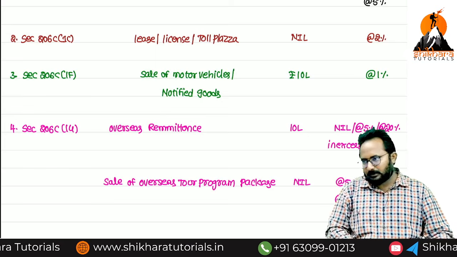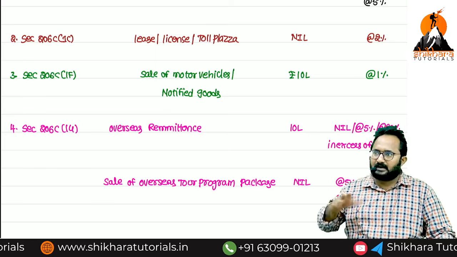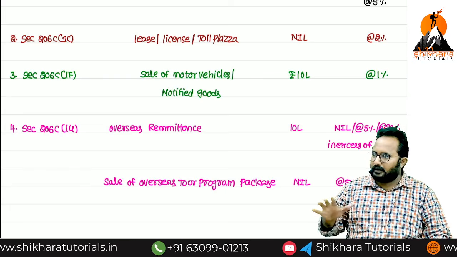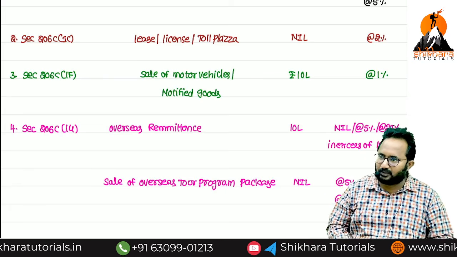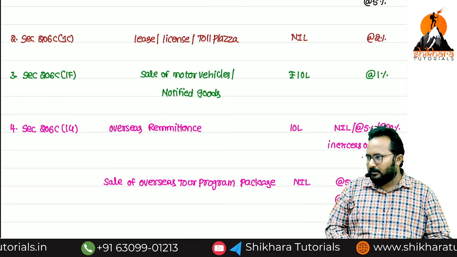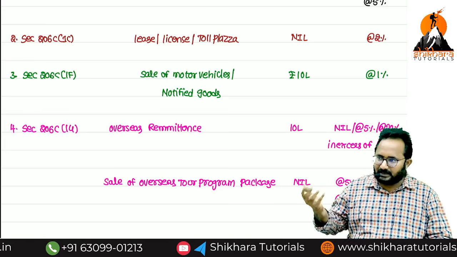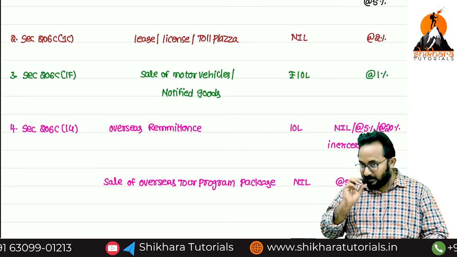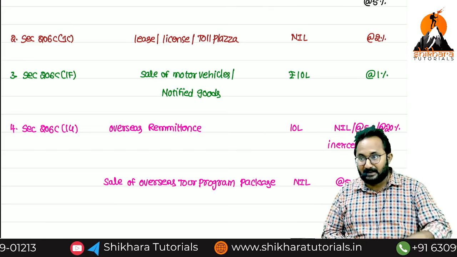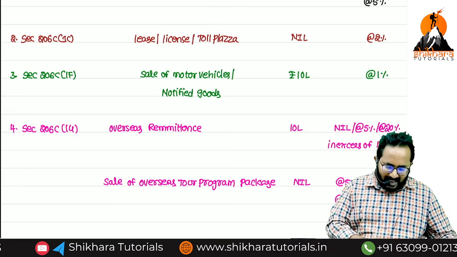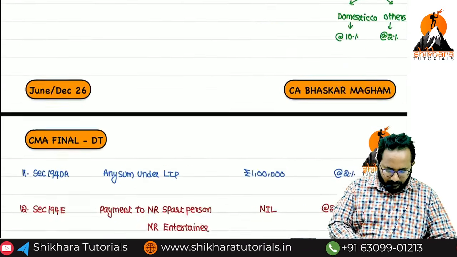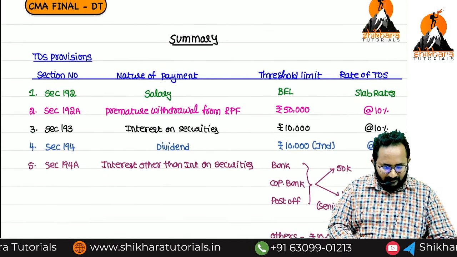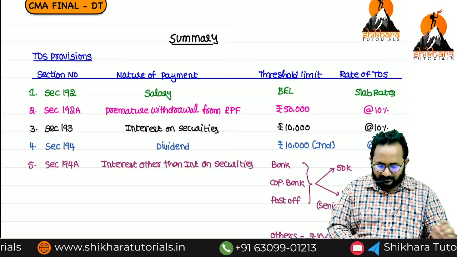This chapter is over. I don't want to give even one practical question, even in our workbook. The reason is they will not give you any specific practical questions related to TDS as well as TCS. But in all other chapters we can use this provision. In those cases we can discuss this, and for MCQ purposes, and most important, we have amendments in this chapter. And last we have to highlight one thing, where we have PAN as a special case.